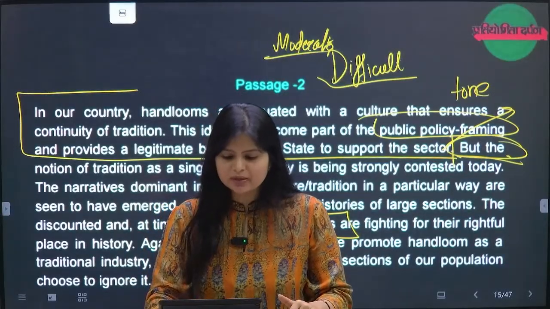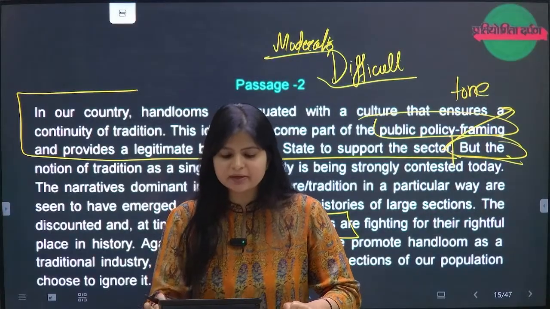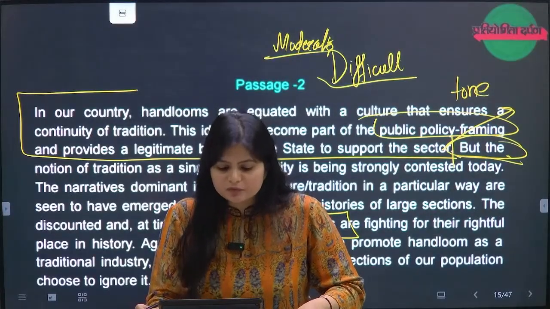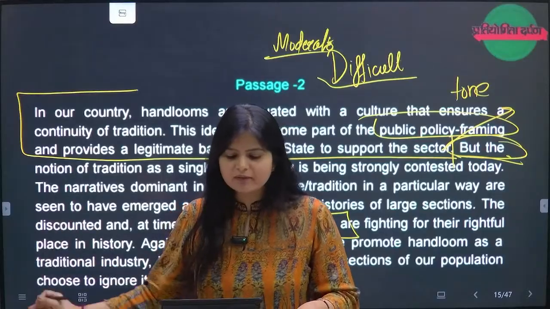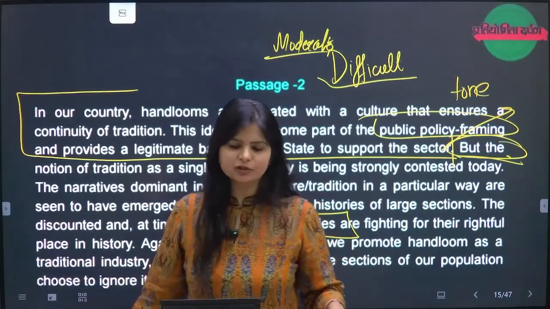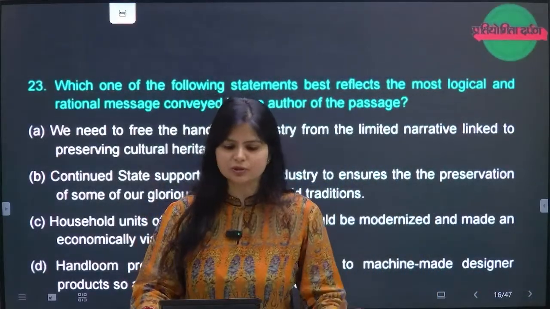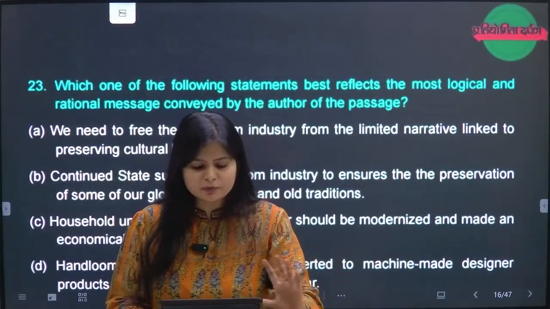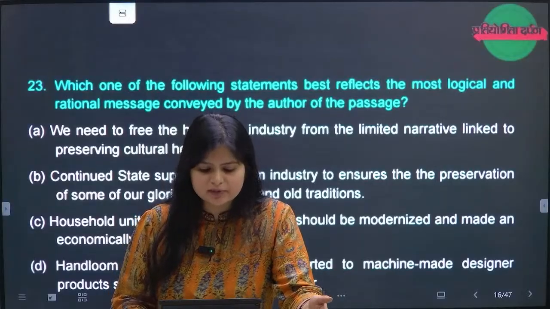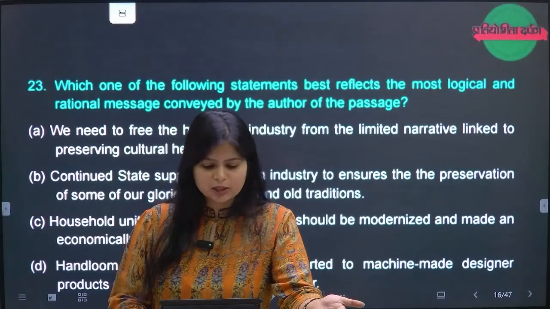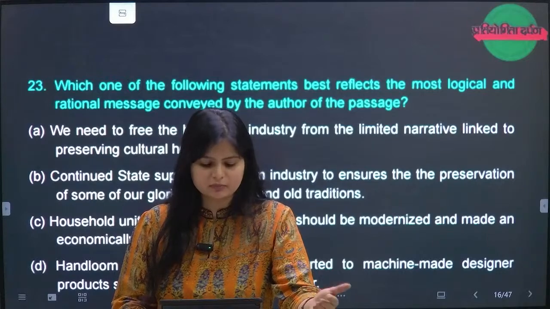Now, which one is correct in question number 23? I'm reading out the options quickly. First of all, what we have to tell is the most logical and rational message of this. Okay, we have to tell the most logical and rational. First is: you need to free the handloom industry from the limited narrative linked to preserving cultural heritage. Yes, we can give a point.